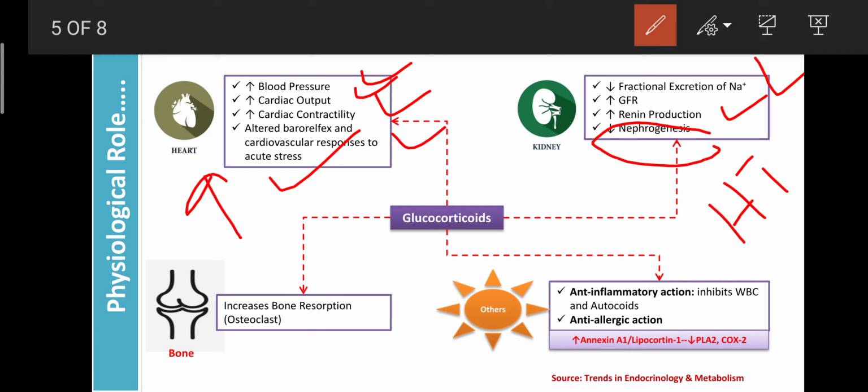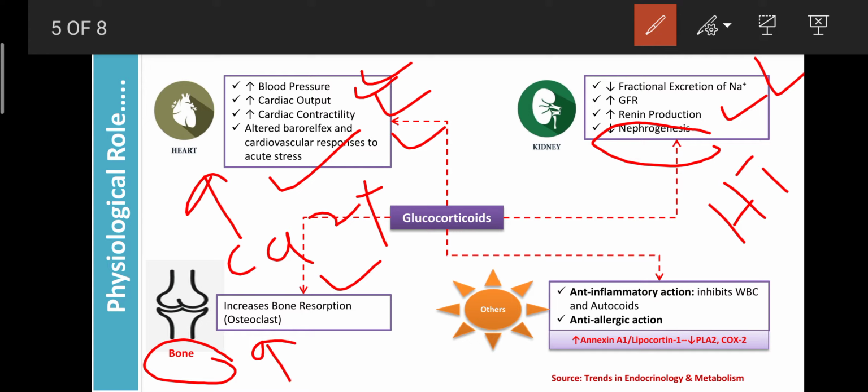Then the same glucocorticoids act on the bone, where they increase bone resorption. Bone resorption means the release of calcium from the bone. Okay, so here the glucocorticoids stimulate the osteoclast. Due to stimulation of the osteoclast cells in the bone, it causes the release of calcium from the bone.